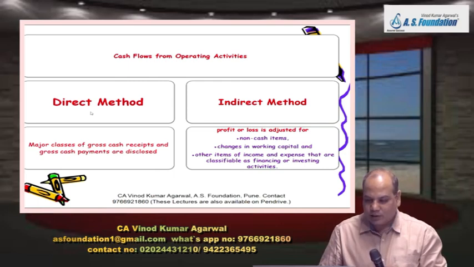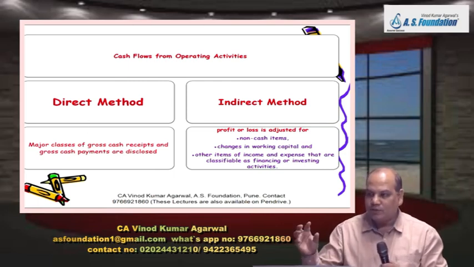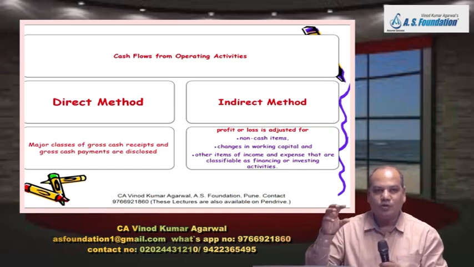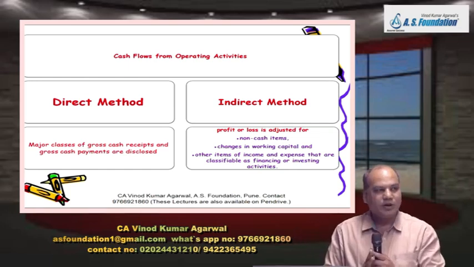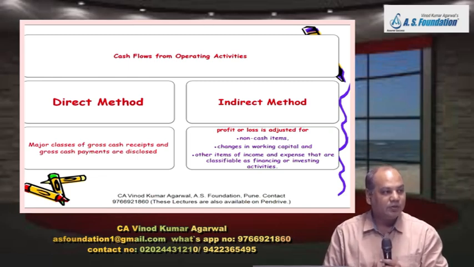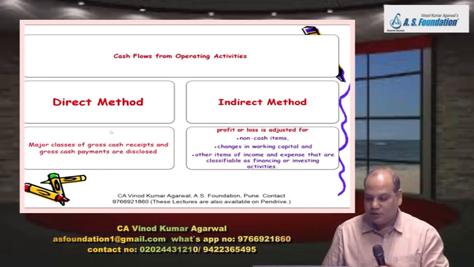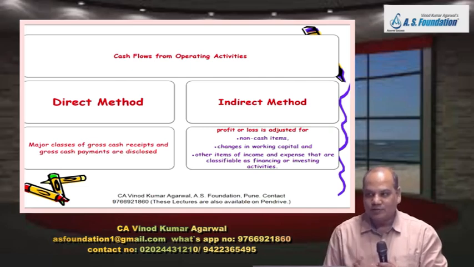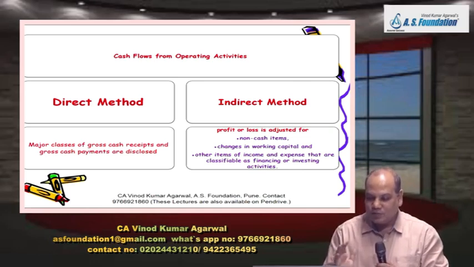In case of the direct method, we will write in operating activity inflows and outflows directly from your day-to-day main operating activities. Example. Give me 4 examples of direct method cash flow. Cash sales, collection from debtor, cash purchase, payment to creditor, payment of all other expenses, taxes payment.